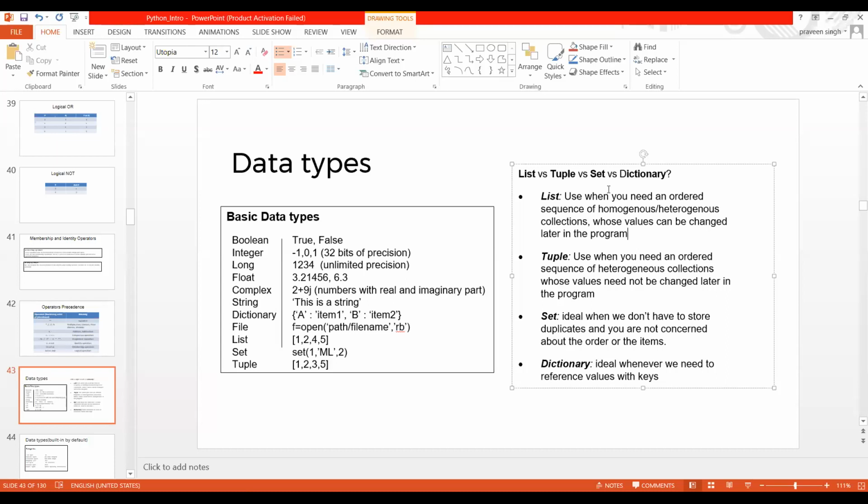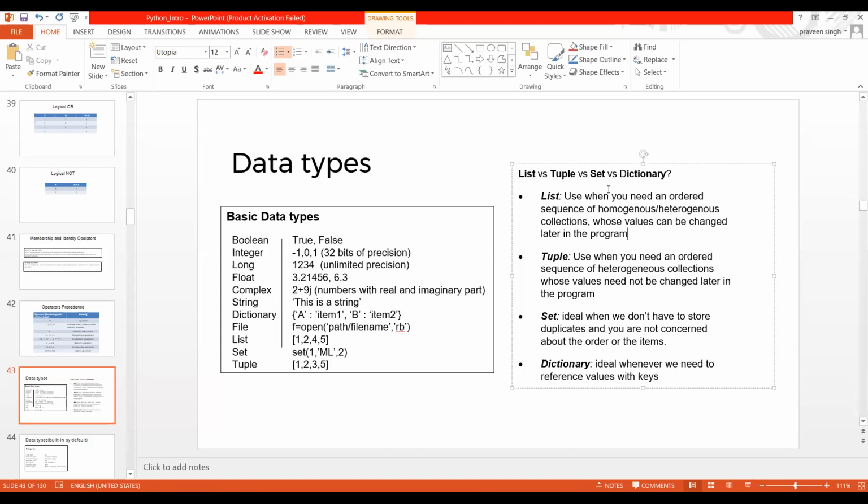But in the case of a set, we do not have that facility. If there is duplicacy, it does not get created, or if it does, it will create only one value. So generally we use a set when we need only unique values. It is a very important data type, and I use set, tuple, and list very frequently.